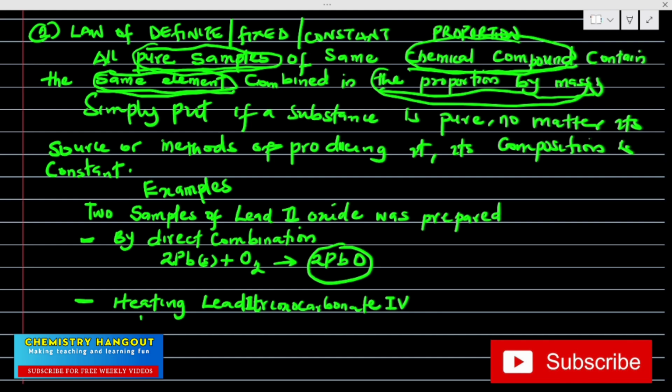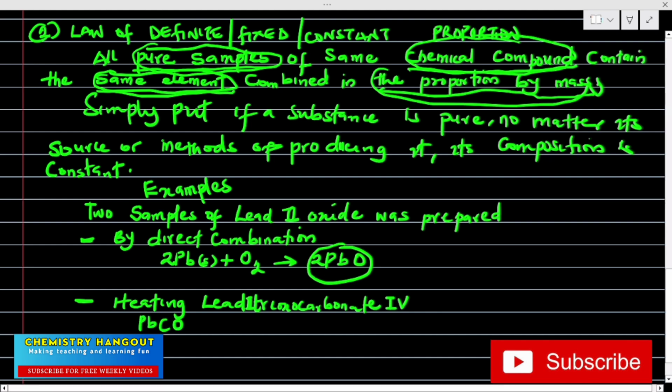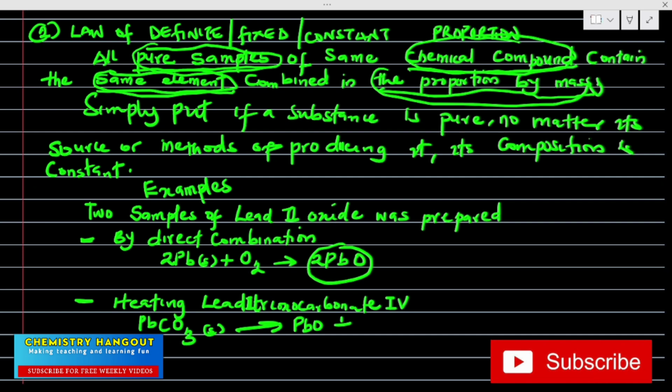If we do that, the equation is going to be like this. Then we are going to have the products to be these. I hope this is clear. So where is the bone of contention? This is what we want to prepare. Let's see if the equation is balanced. Lead, balanced; 3 oxygen, 3 oxygen. Now, please pay attention to this very well.